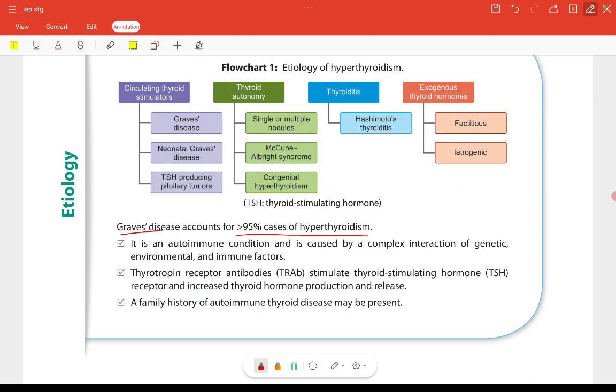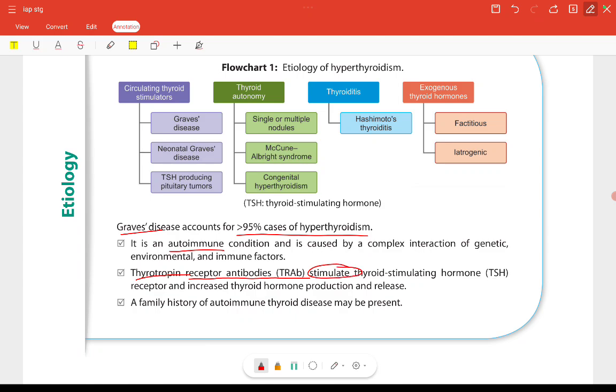It is an autoimmune condition and is caused by a complex interaction of genetic, environmental and immune factors. Thyrotropin receptor antibodies stimulate the thyroid stimulating hormone receptor and increase the thyroid hormone production and release.